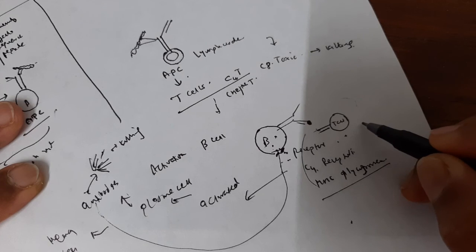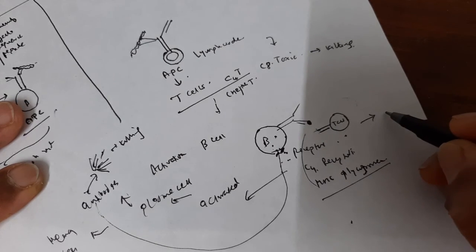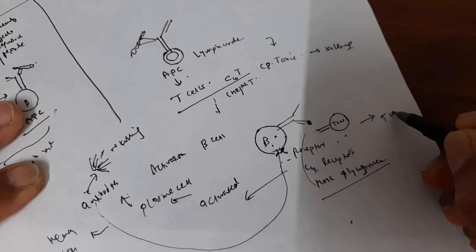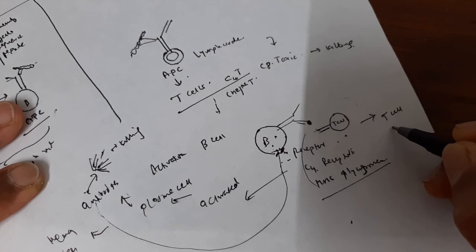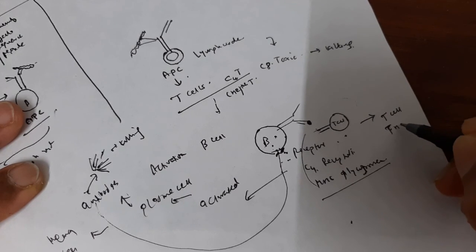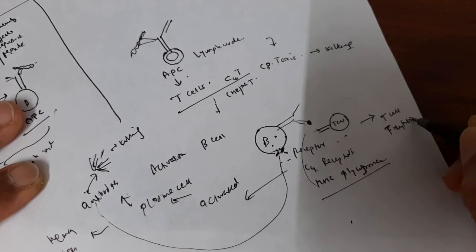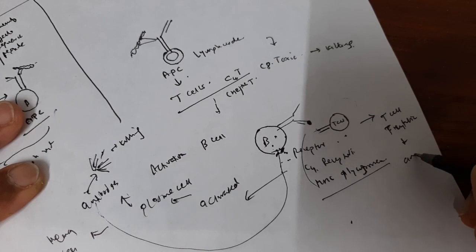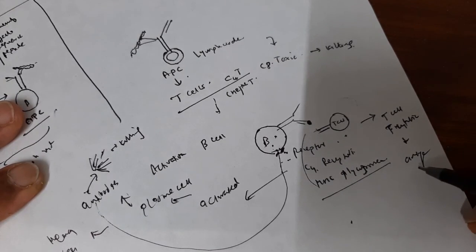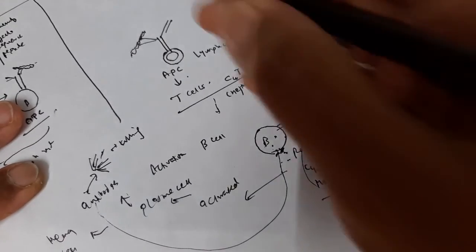Similarly, these T helper cells are also responsible to generate or develop the TH cells, cytotoxic cells, to kill the antigen presenting cell. Okay, so in this way the lymph nodes work.